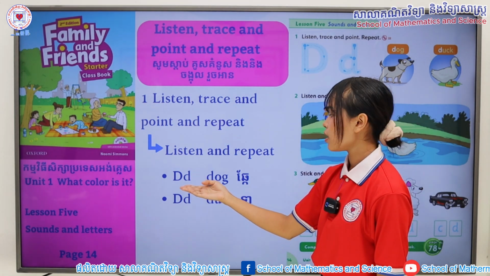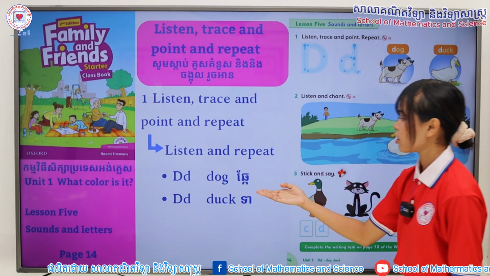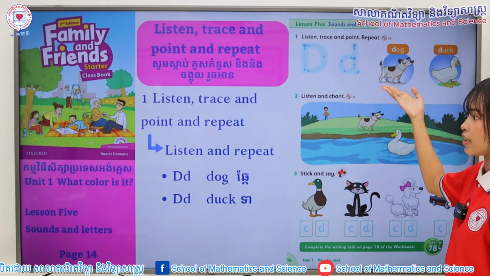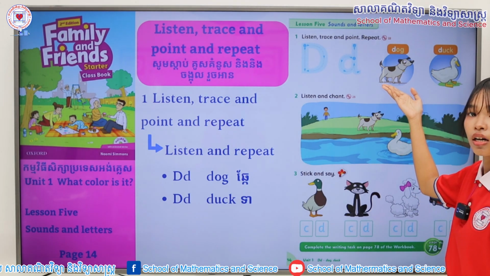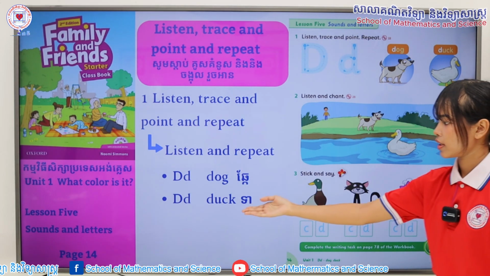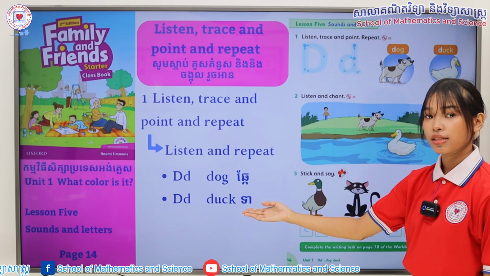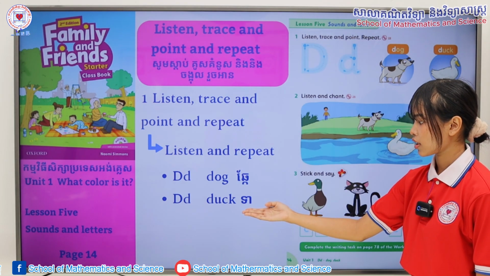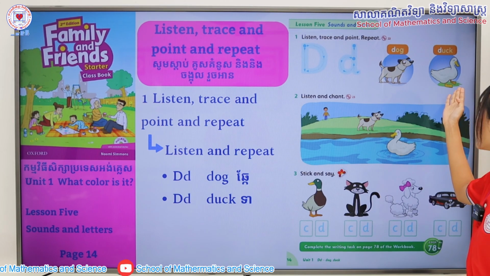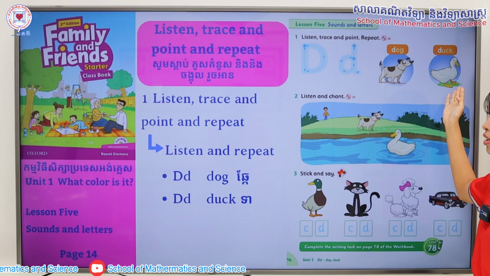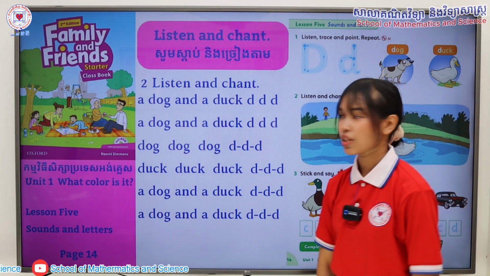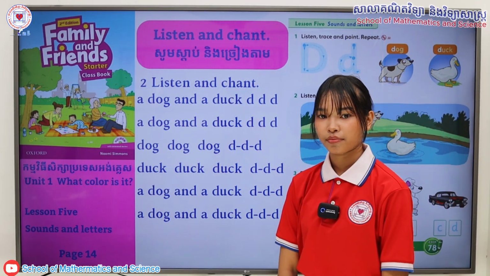Letter D. D, D, dog. One more time. Letter D. D, D, dog. Next one. Letter D. D, D, duck. Letter D. D, D, duck. Now, next section is listen and chant.